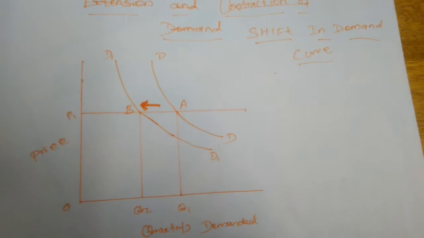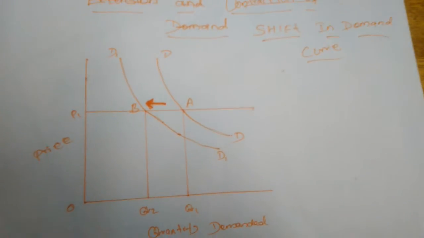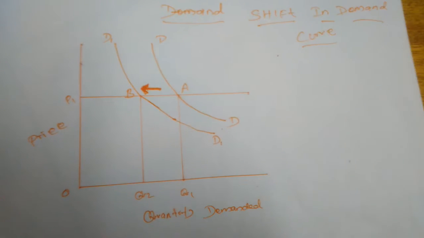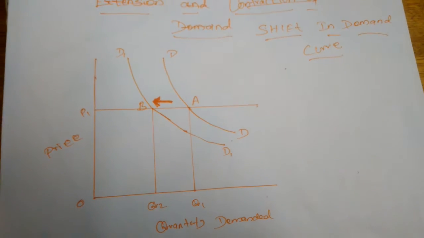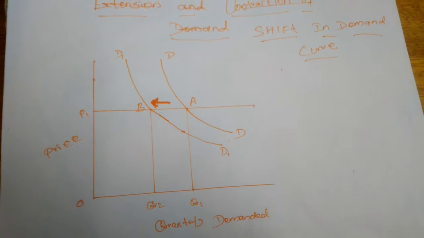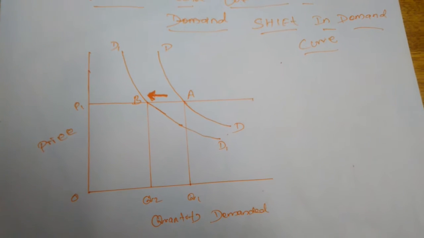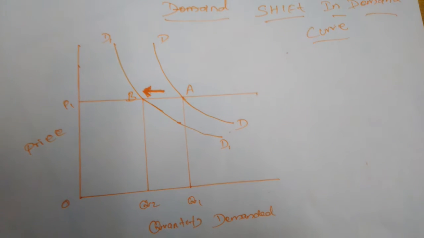The extension and the contraction of demand. The quantity demanded will change on the basis of the price of the commodity only.